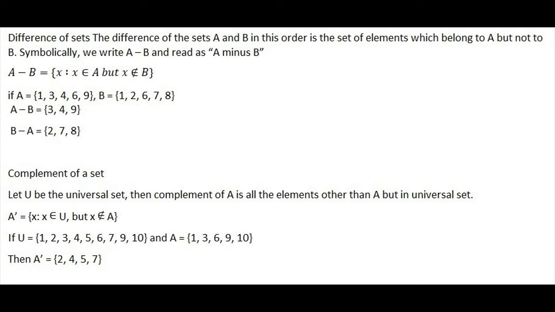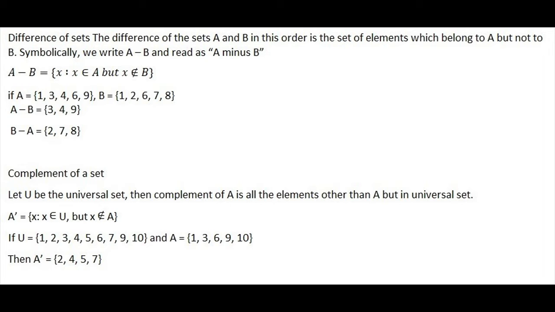Now we shall see the difference between 2 sets. A minus B and B minus A are different. For A minus B, whatever there is in B has to be removed from A. Simply, whatever B likes, A doesn't like. So whatever is not in B, only in A, that is the answer. For example, A is {1, 3, 4, 6, 9} and B is {1, 2, 6, 7, 8}. Then for A minus B, carefully we omit 1 and 6. Yes, 1 and 6 are the culprits which are there in B.